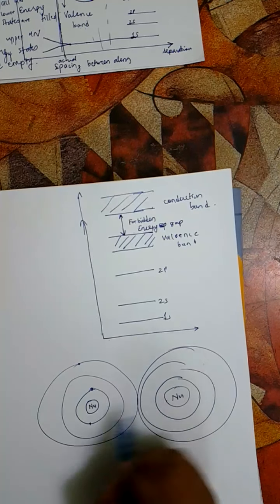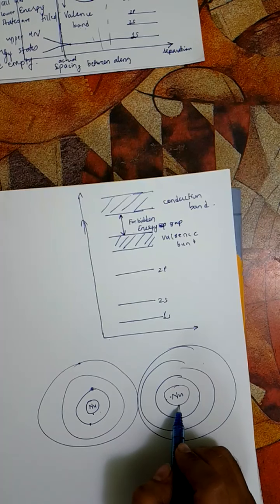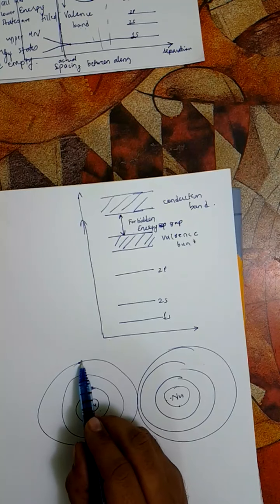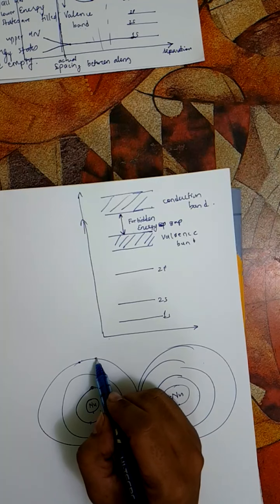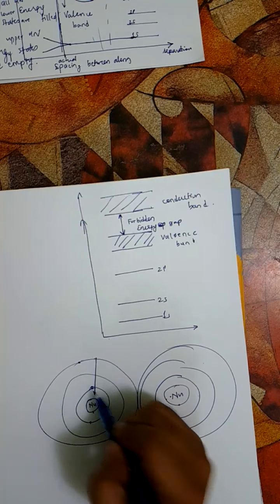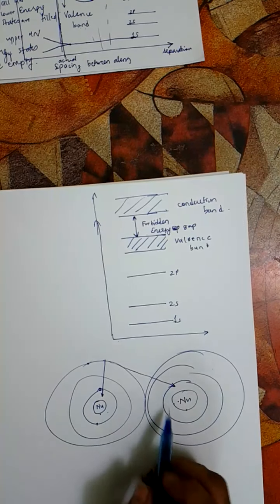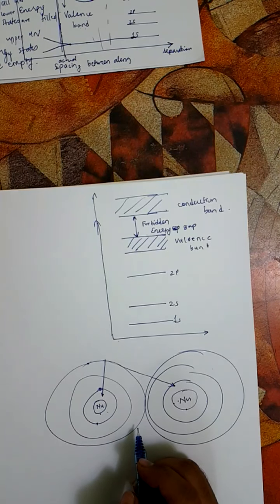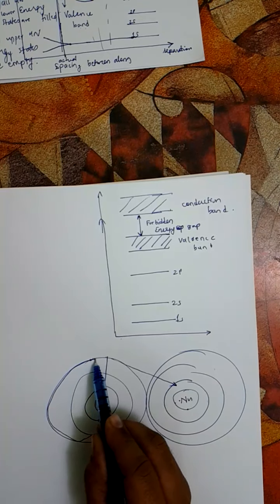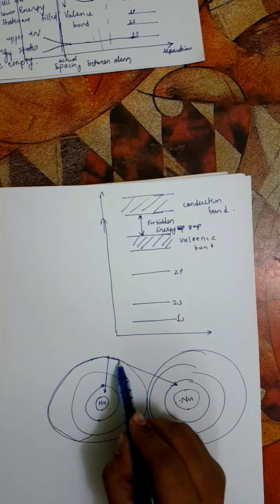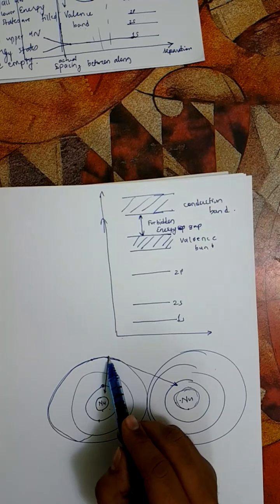When the interaction between the first atom and the second atom starts, this valence shell electron may be equally pulled by this nucleus as well as by this nucleus, provided the distance between the two atoms is very close. And so we say that this electron is not necessarily bound to this atom only, but it is equally bound to the second atom or second nucleus.